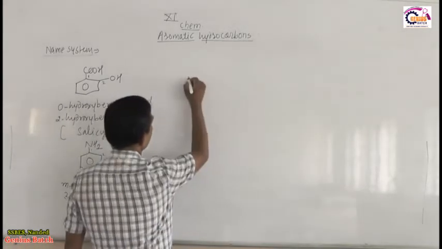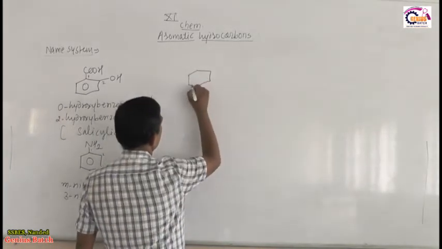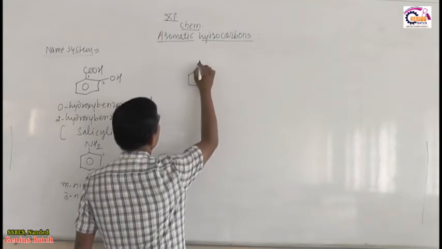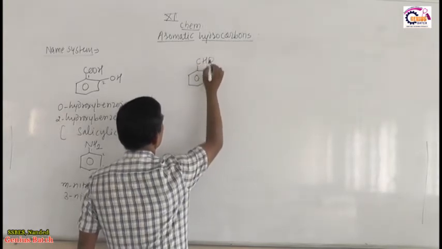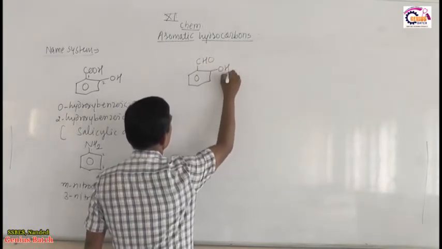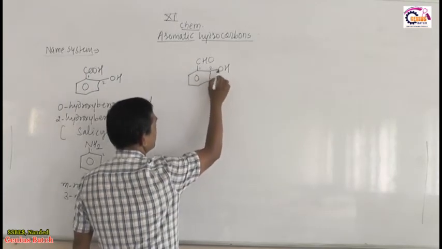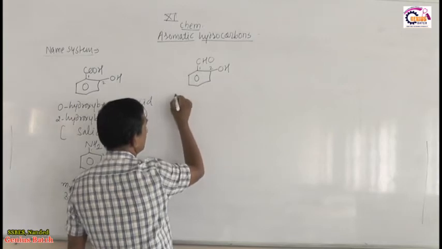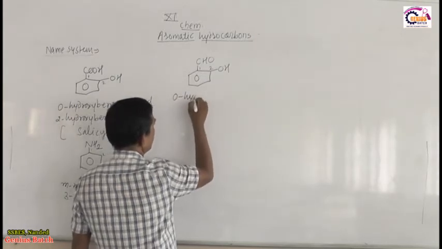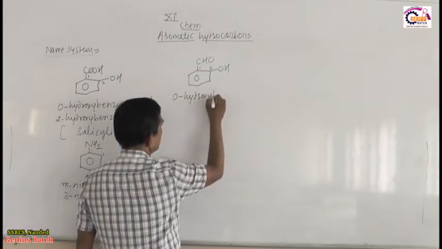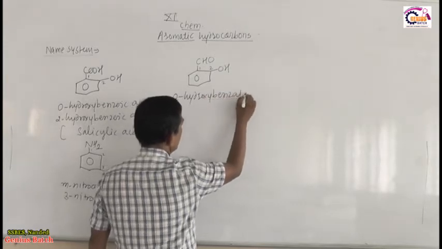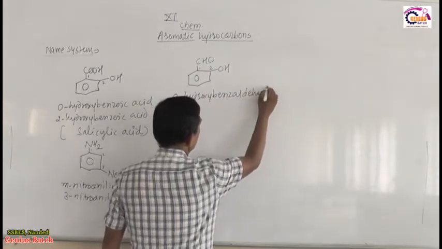Next one. Benzene with CHO is benzaldehyde, and with respect to benzaldehyde, OH is present on carbon 2. Therefore orthohydroxybenzaldehyde is its name.